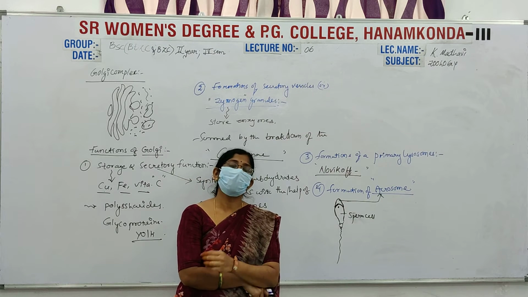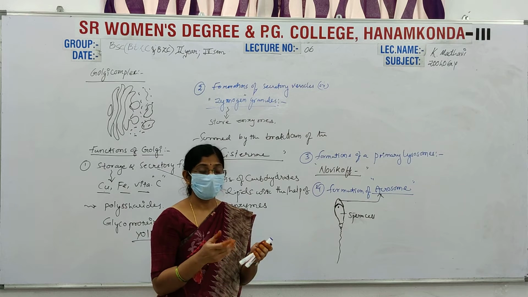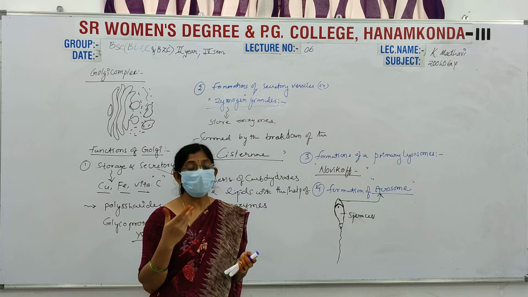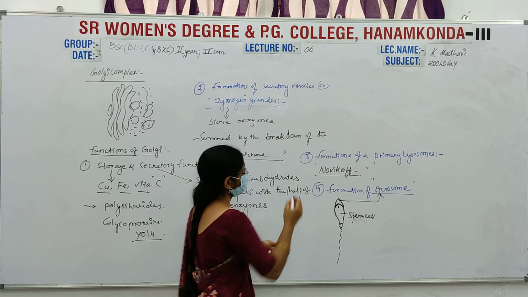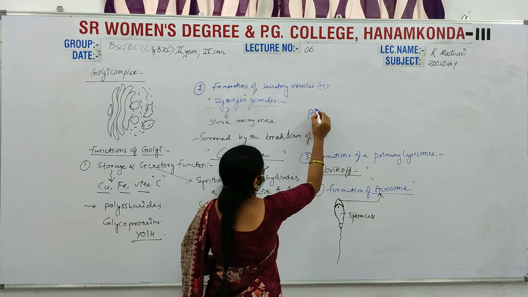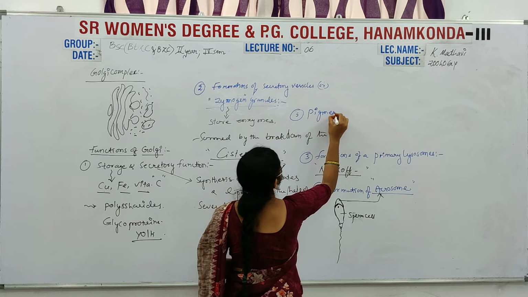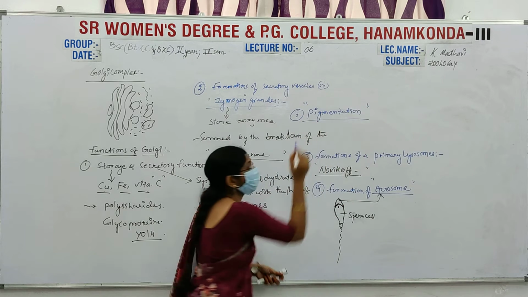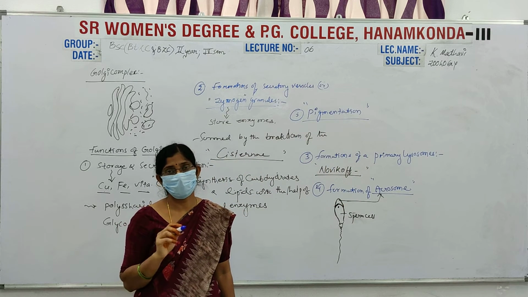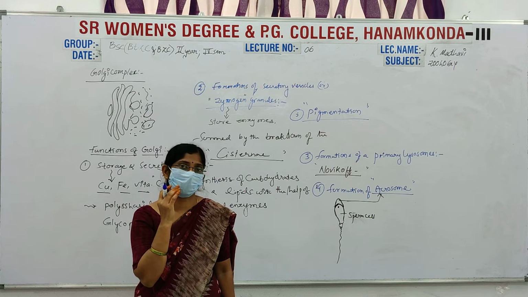And another one is pigment formation, pigmentation. Some cells in our body have pigmentation.